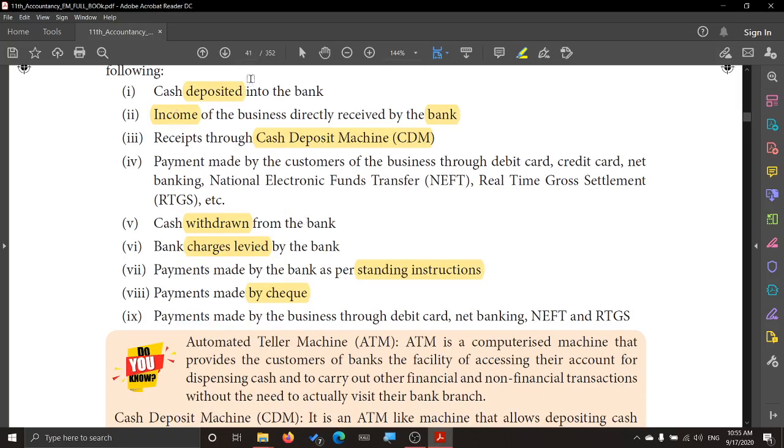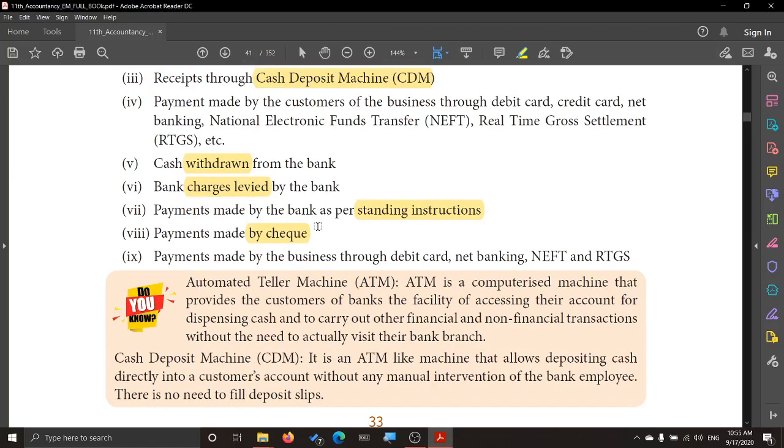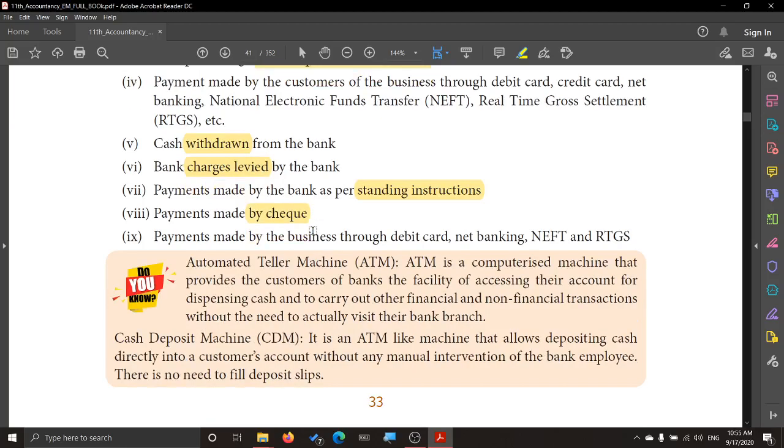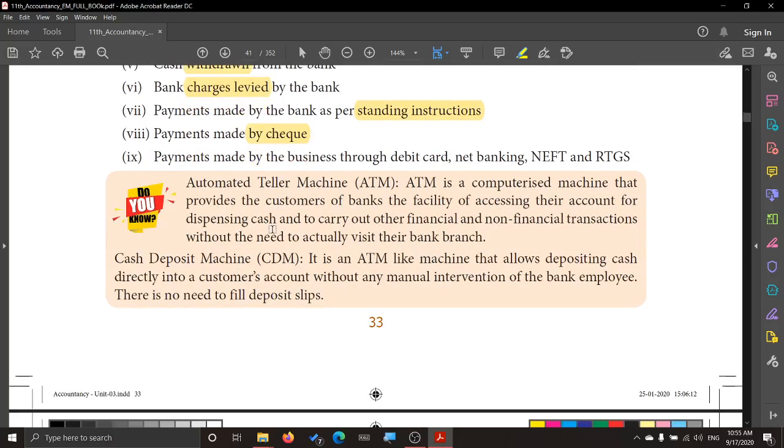Depositing the cash, income of the business directly received by the bank, receipts through cash deposit machine, making payment through RTGS or NEFT or through debit card and credit card, withdrawing cash from the bank, service charges levied on customers, the bank acting as per the standing instruction, and payment by check. All these are the different types of transactions that take place in the bank.